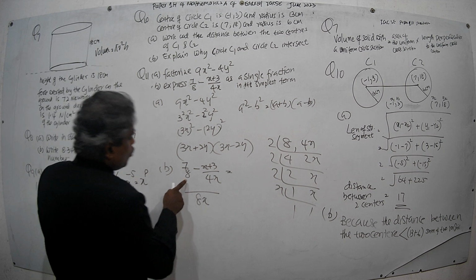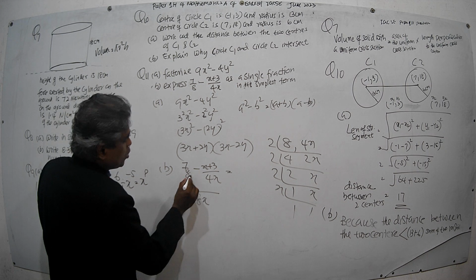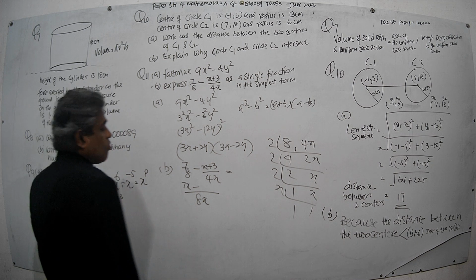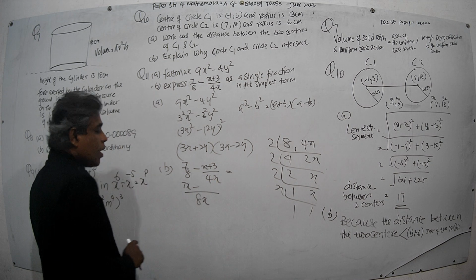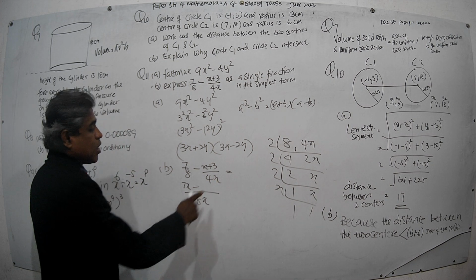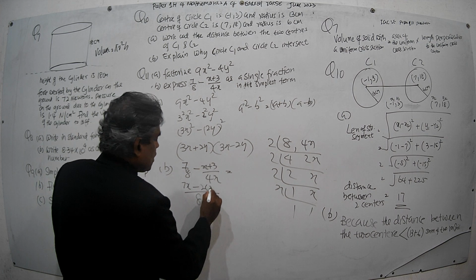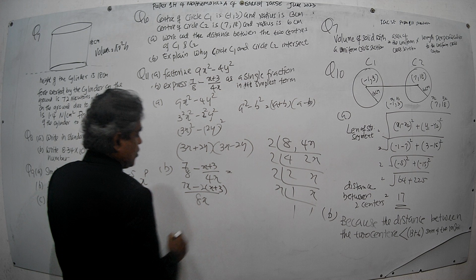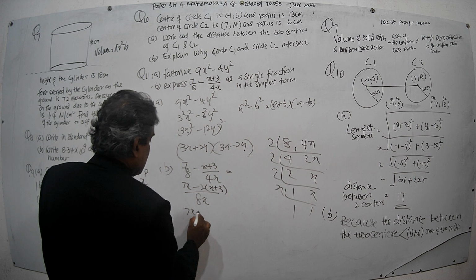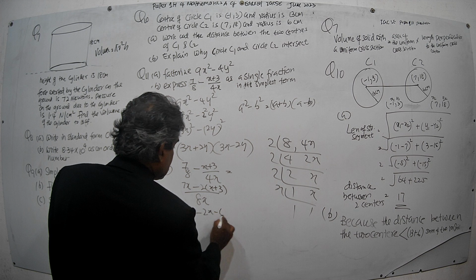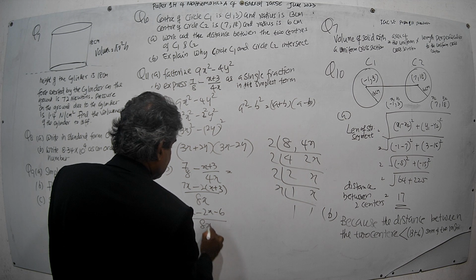Then to make 8 into 8x, you have to multiply by x, multiply 7 by x, then 7x, minus. Then to convert 4x into 8x, you have to multiply by 2. Therefore, multiply this whole thing also by 2, like this, 2 times (2x plus 3). Then simplify: 7x minus 2 times 2x, minus 2 times 3 is minus 6, over 8x.